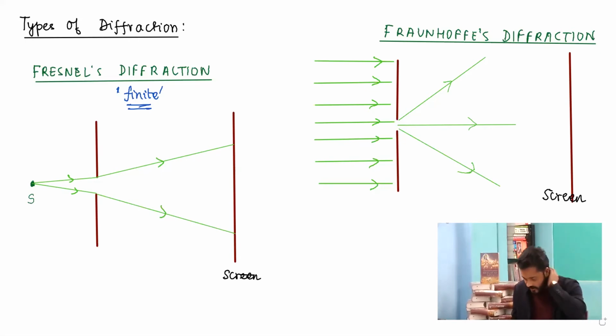So let us deal with the next aspect. Now what we are dealing with is how it is possible that we will make the distance of the source from the slit and the screen very far away from each other. And another important point to be kept in mind is that in our syllabus we will be largely dealing with Fraunhofer's diffraction.